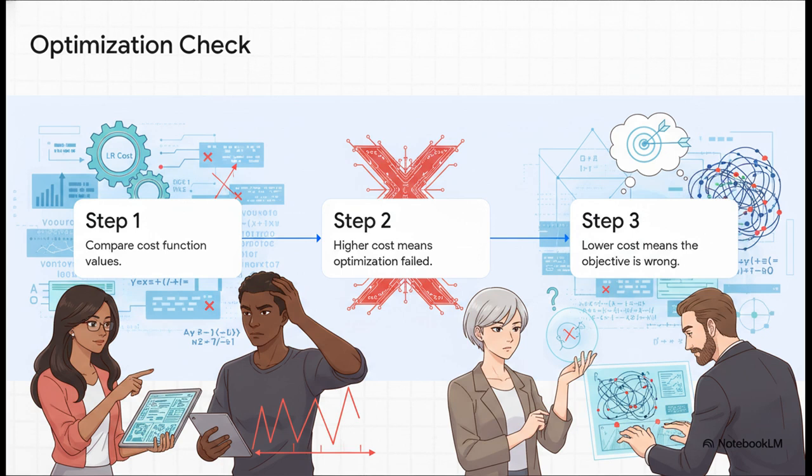Next, compare the scores. If the SVM achieved a higher score on your cost function, your optimization simply failed. Your gradient descent just didn't find the maximum point. But if your logistic regression achieved a higher score on the cost function, and yet it still performed worse in real life, that means you are optimizing the wrong function entirely. You're getting a perfect score, but you're taking the wrong exam.